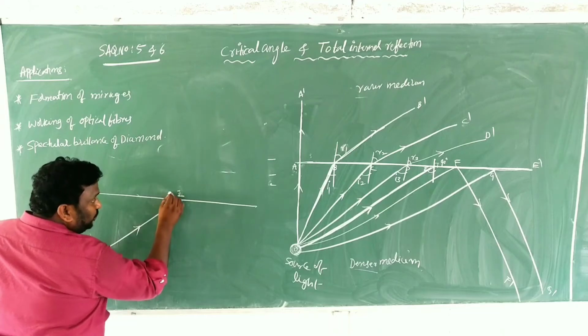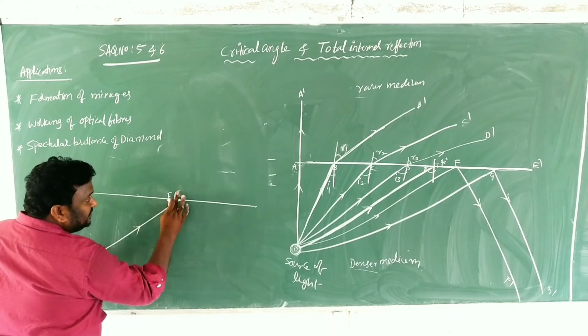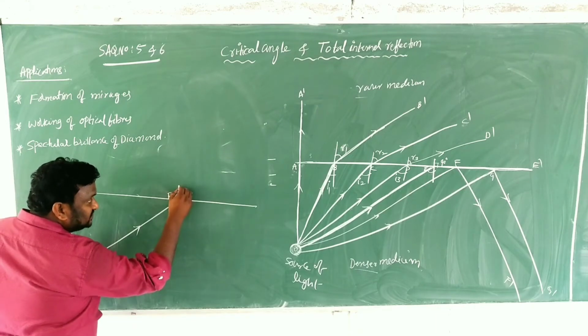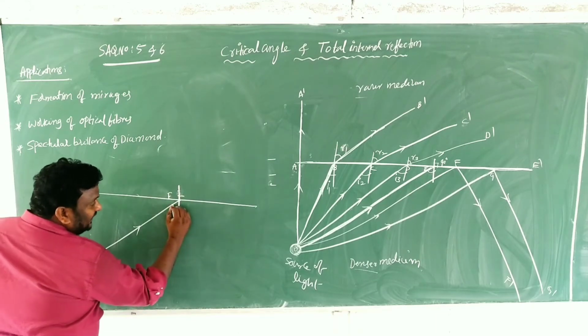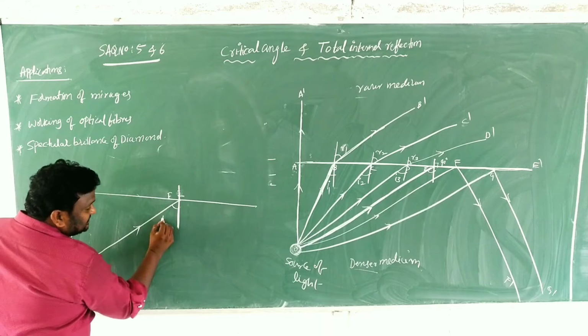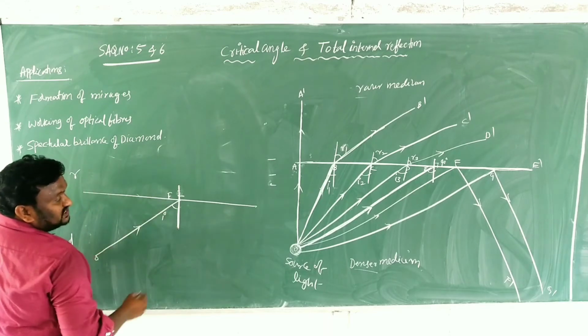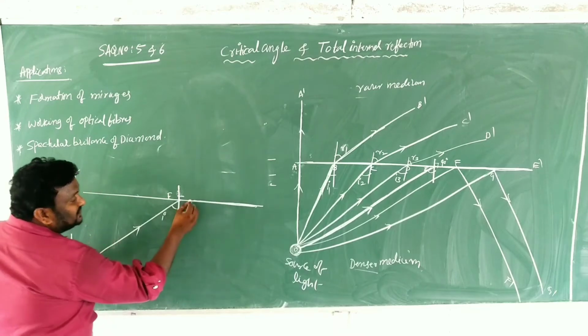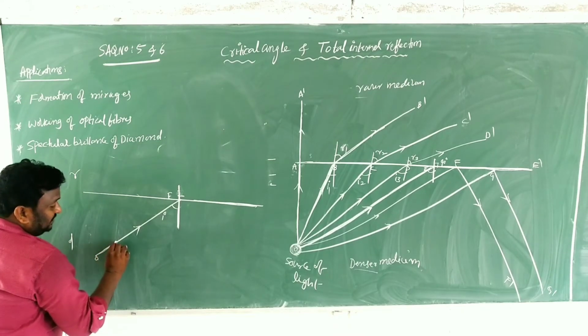And in this case, OE, at this point of incidence, we are going to draw again the normal. This is the normal line, and this is here the angle of incidence. Angle of incidence. And now here it is the refracted ray. What is that? Refracted ray. That means when the angle of